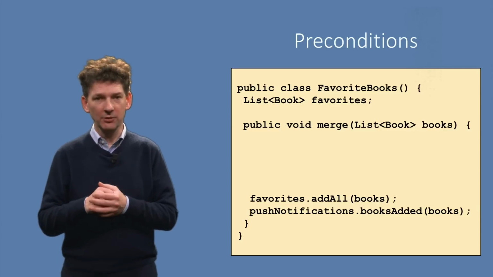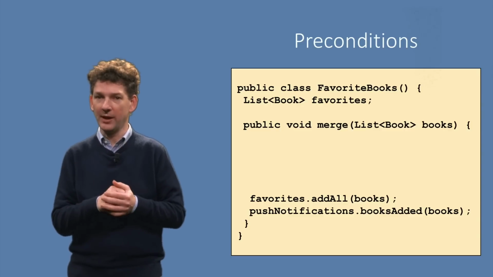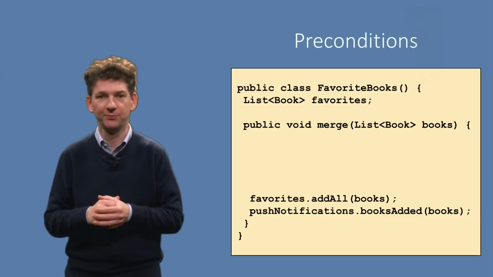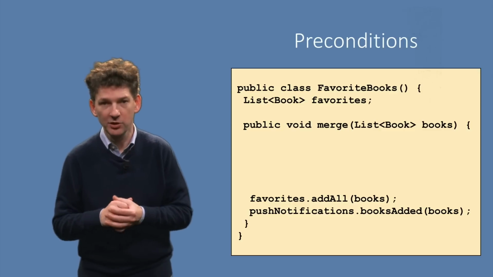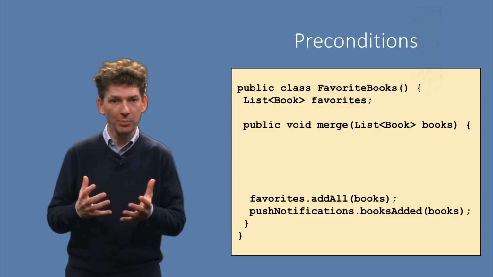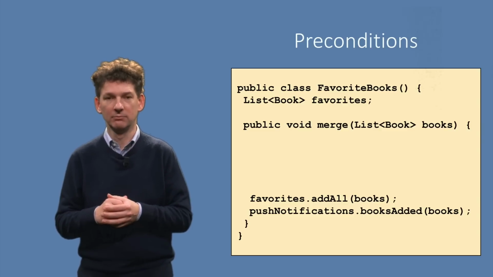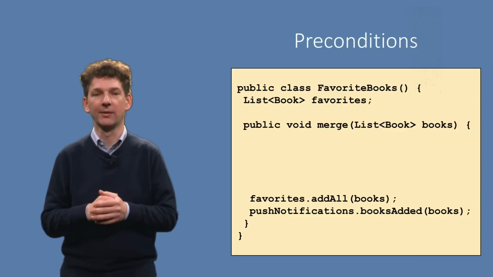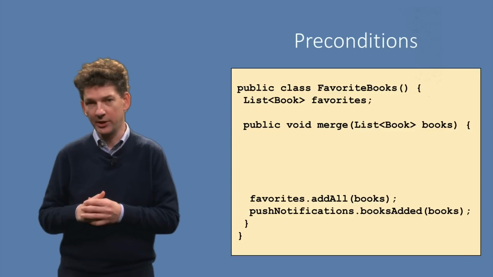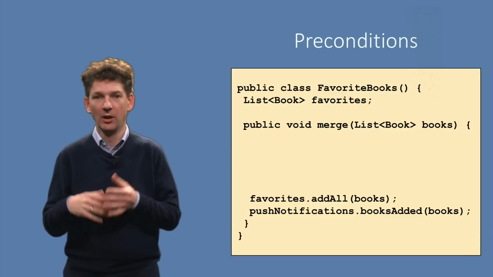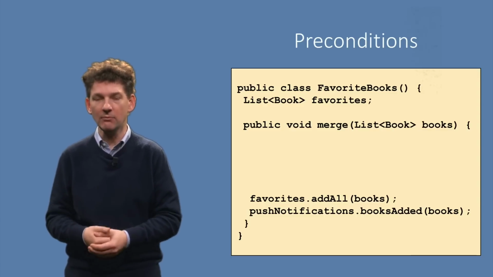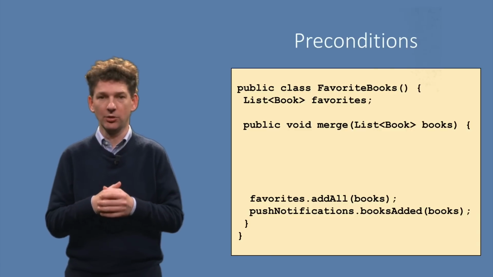Does this method rely on any assumptions? Under what circumstances might this method fail? Can we turn these circumstances into explicit preconditions? Let's first look at the method's parameter, called books, which is just a list of books. Can we pass any book list into this method? Can the book list be null? No, it cannot. The addAll method used will throw a null pointer exception if its argument is null. Thus, our implicit assumption is that the book list is not null. Let's add this as an explicit assertion.